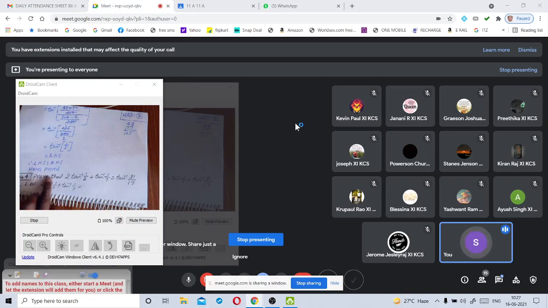So first of all, we should write the formula for 2 tan inverse x. What is the formula for 2 tan inverse x? Can you tell me, my dear Staines Johnson?